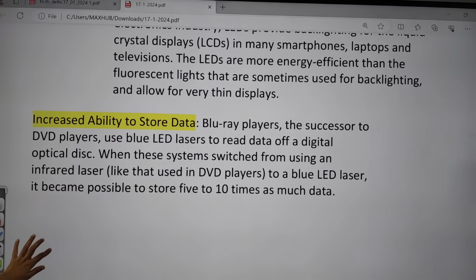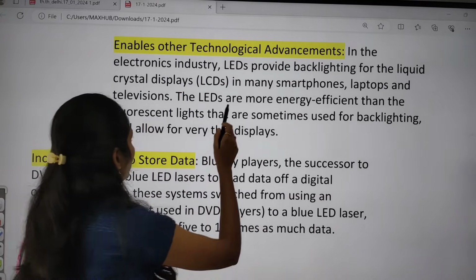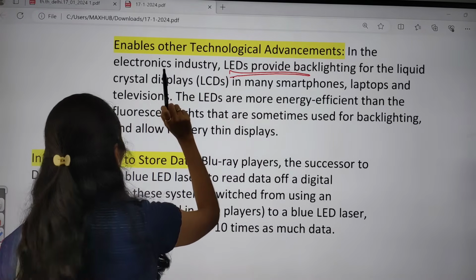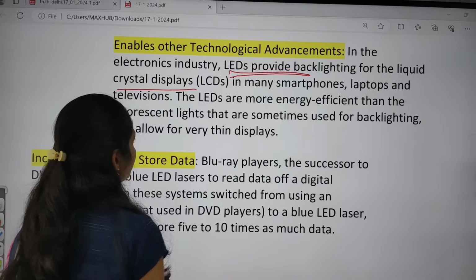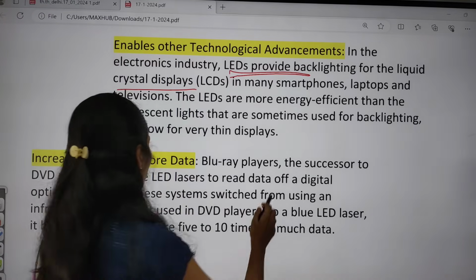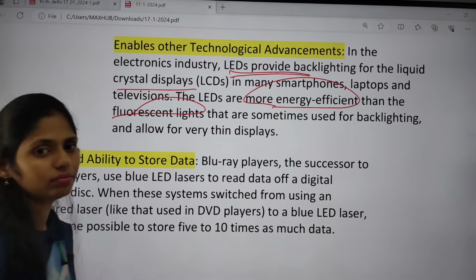And the next one is that it also enables other technological advancements in the electronics industry. LEDs provide backlight for the liquid crystal displays in many smartphones, and they can even be used in laptops and televisions, and they are very much more energy efficient compared to fluorescent lights.